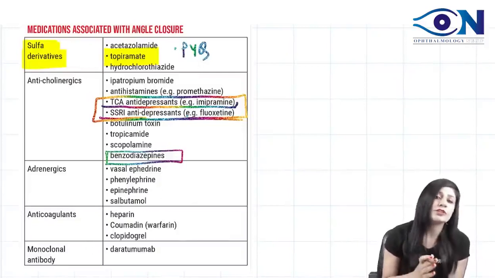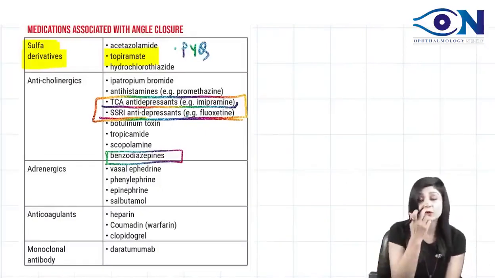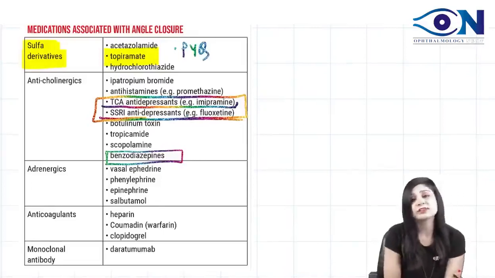This is your ophthalmology plus pharma. So whenever you get some ocular complications, some ocular side effects of drugs, that always becomes important, especially for NEET. They are always asking you the ocular side effects of systemic drugs.